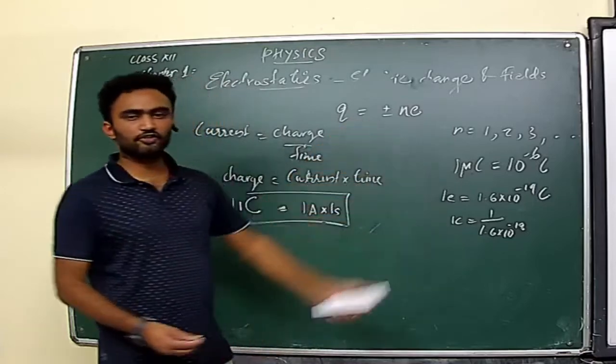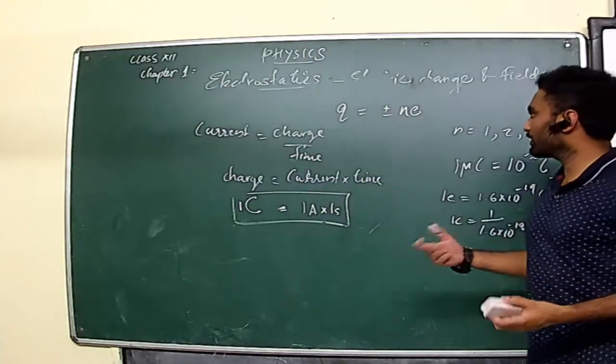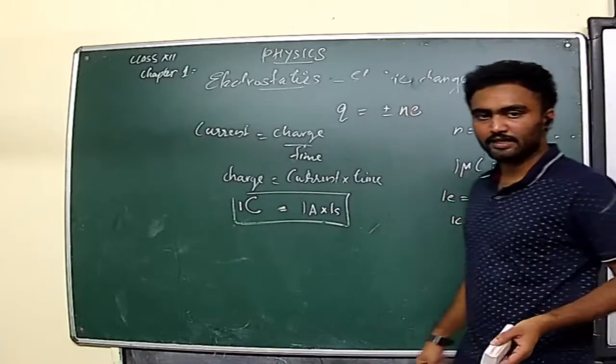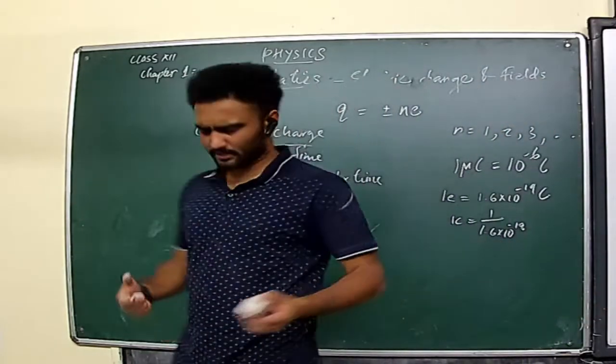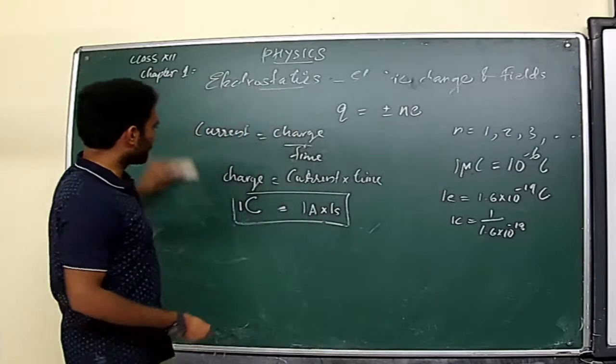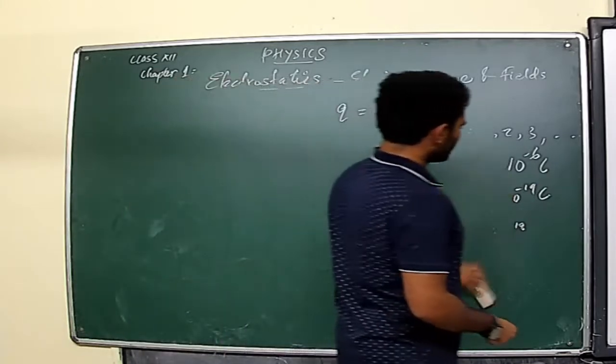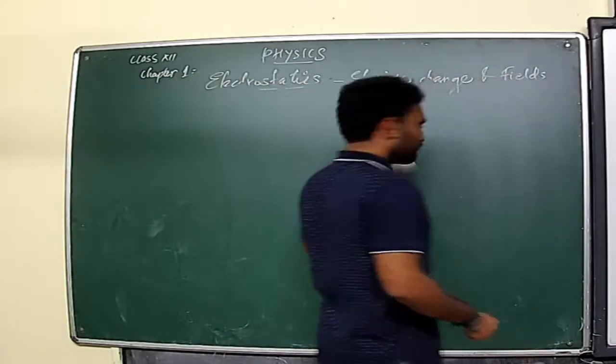So quantization means electric charges will be there in the form of an integral multiple of their smallest quantity, that is e. We cannot expect a fractional charge there. Clear? Okay. But in modern days, we have found that the fundamental particles with which electrons and protons are made up of are quarks.